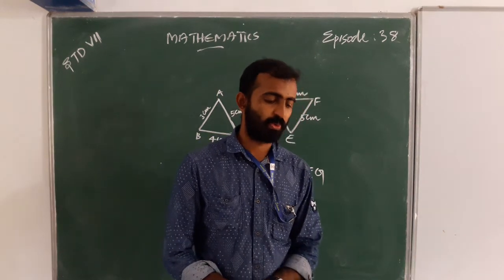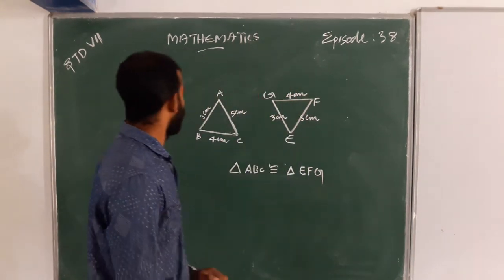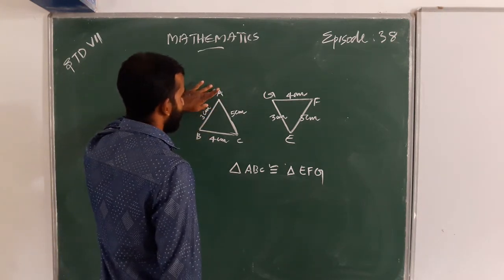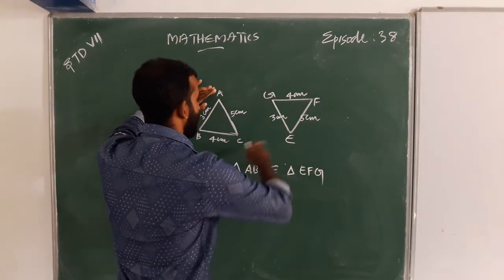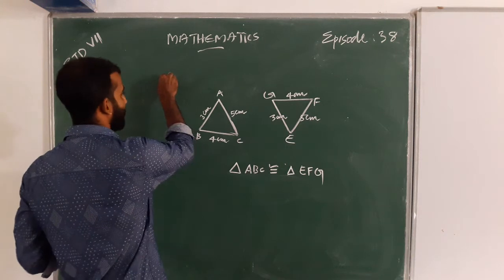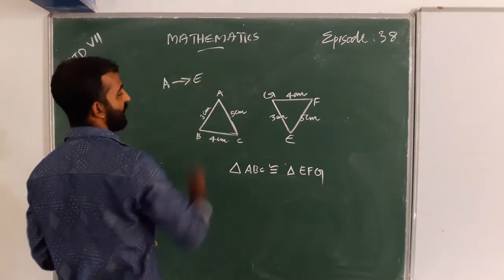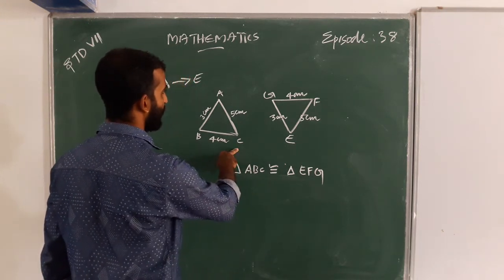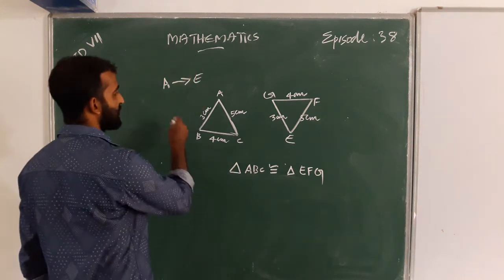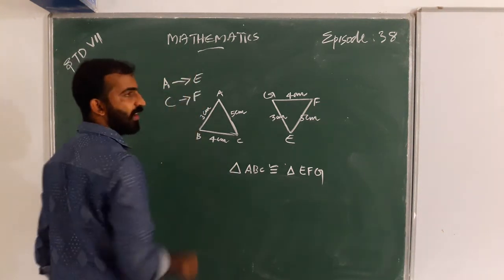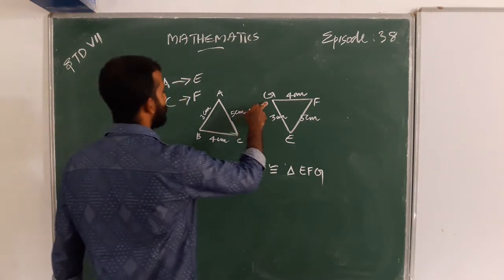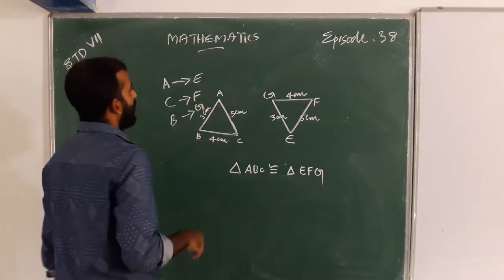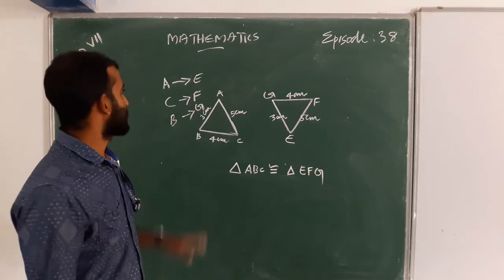Here we can name the corresponding vertices: A corresponds to E, C to F, and B to G. These are the corresponding vertices.